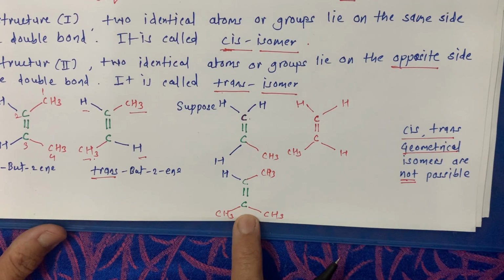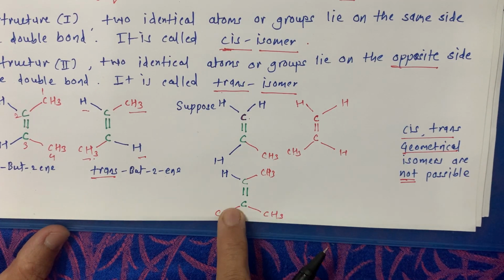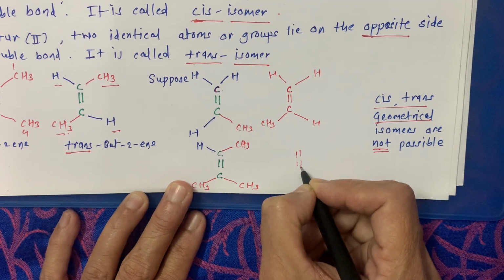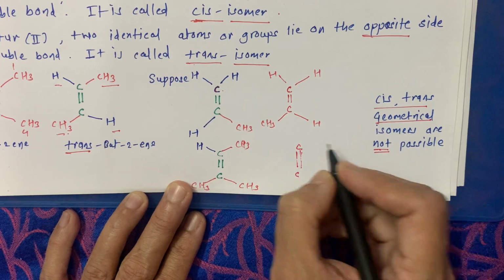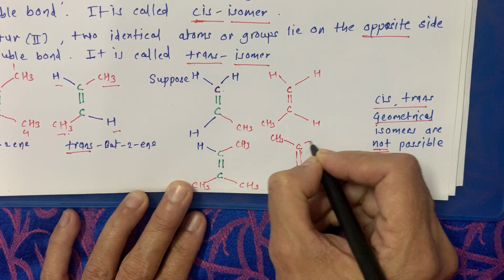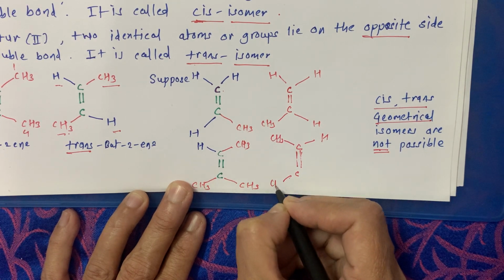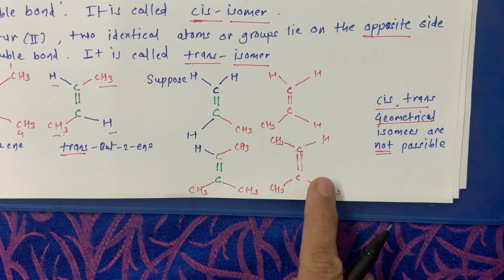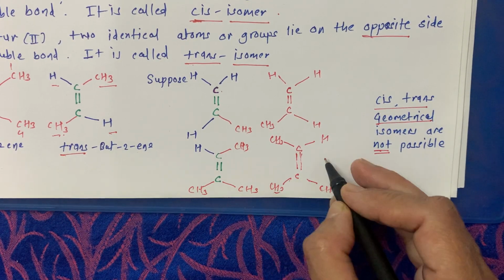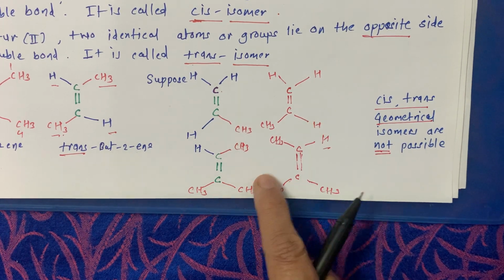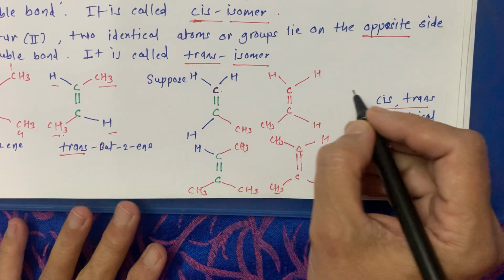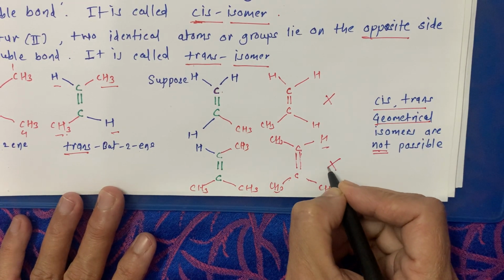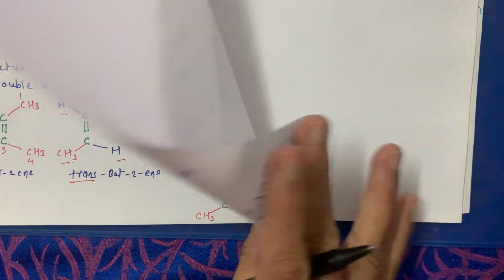And similarly, I am writing the example with the group of atoms, that is CH3, CH3. See now, if this is the situation, C=C, and you change the position like this, and you also change the position of this CH3, CH3. See now, though they are opposite to each other, these opposite atoms or groups of atoms are not the same. So here no cis-trans is possible. Similarly here no cis-trans isomerism is possible.